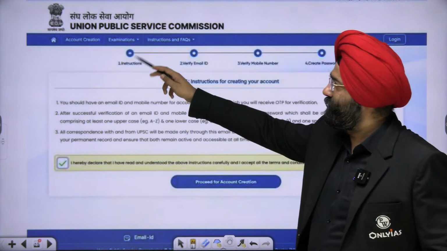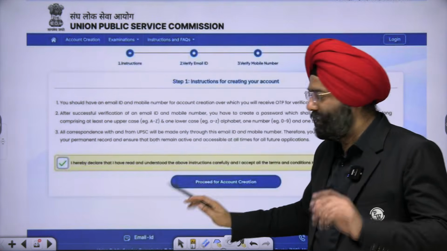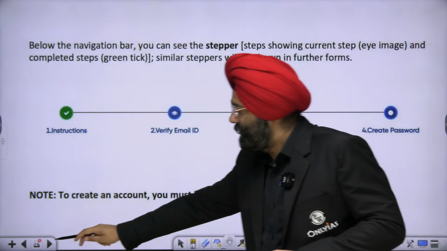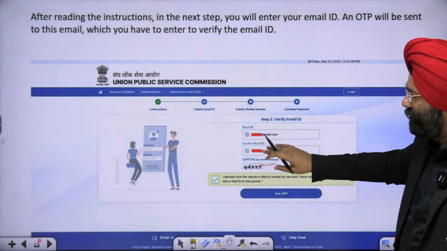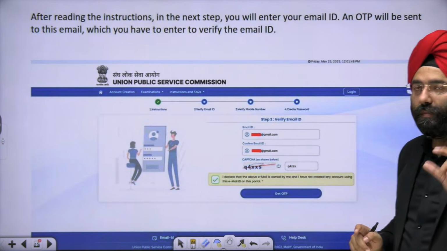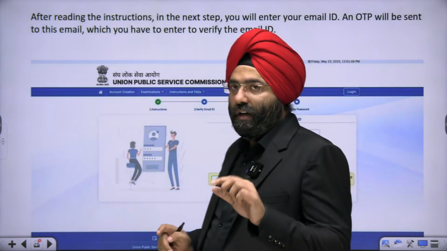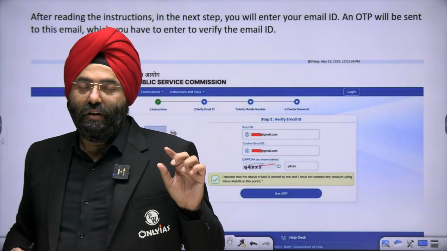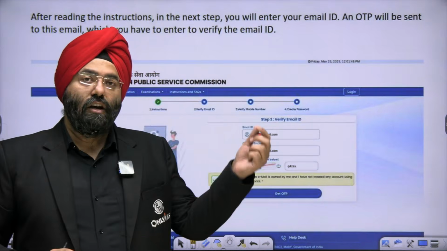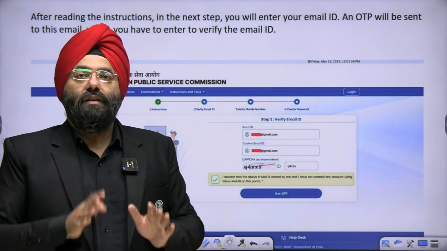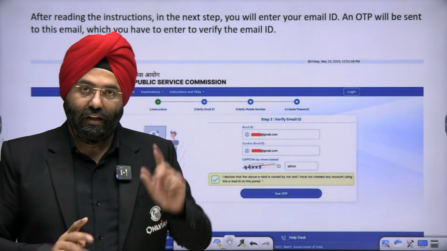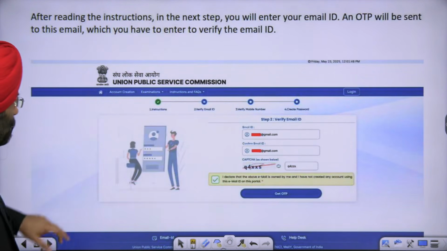See, instructions, that means you have read the instruction, fine. The next step is verify your email ID, which I had shown you, right? What you will do? You will put your email ID, you will confirm your email ID, you will declare, yes, it is correct to the best of your cognizance, and you will get an OTP, one-time password. The moment you submit your email ID, the OTP will go to your email ID. You have to open your email, put the OTP and confirm it. That means you have verified your email ID. So that means it is your email ID.